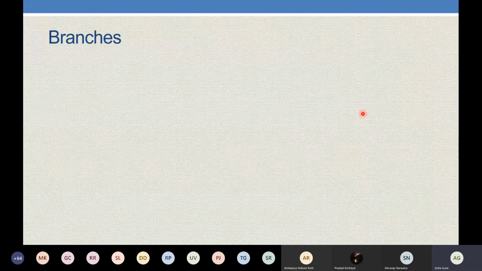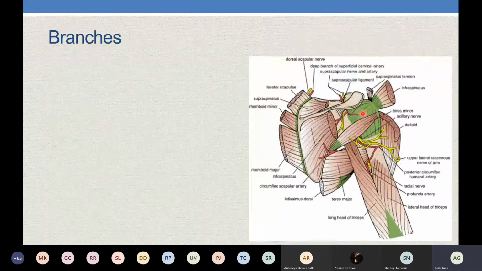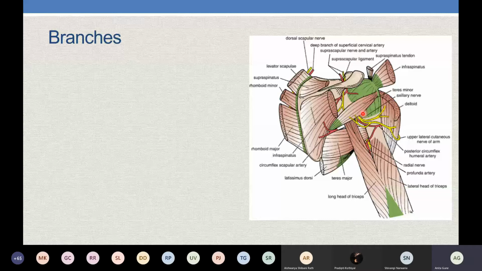So the course from beginning to end: continuation of the posterior cord behind the third part of the axillary artery, lying on the posterior axillary wall, that is the three muscles we saw, then accompanies the profunda brachii, runs through the spiral groove on the posterior surface of the humerus, pierces the lateral intramuscular septum, comes anteriorly between the brachialis and brachioradialis, and in front of the lateral epicondyle divides into superficial and deep terminal branches. Now we will see the branches at each place.